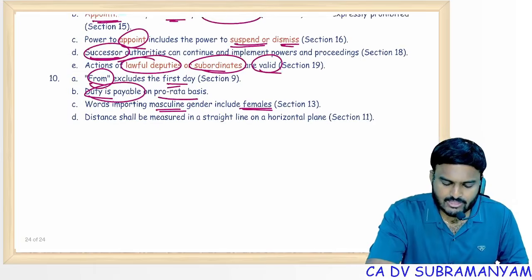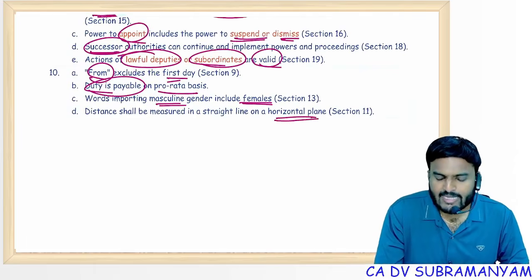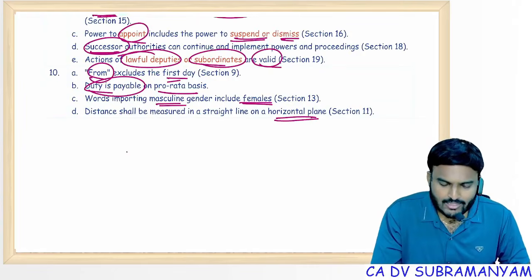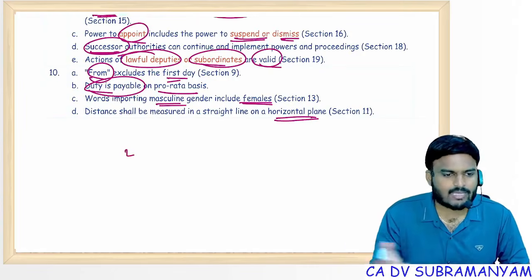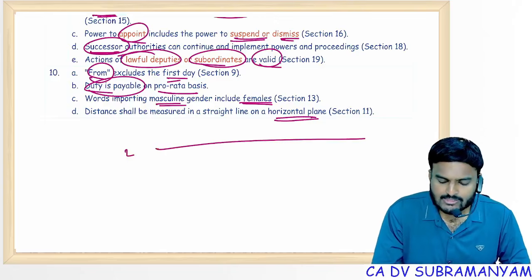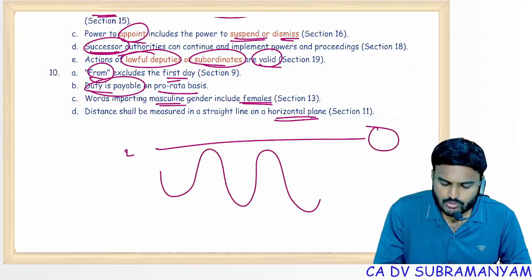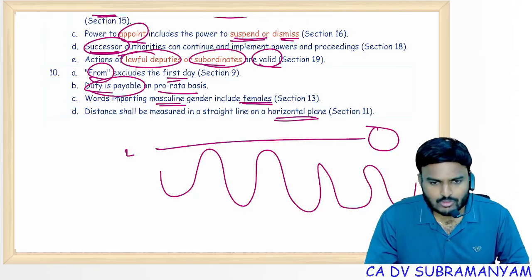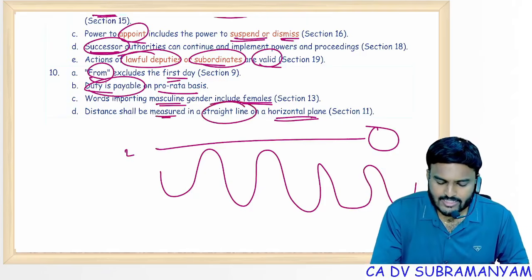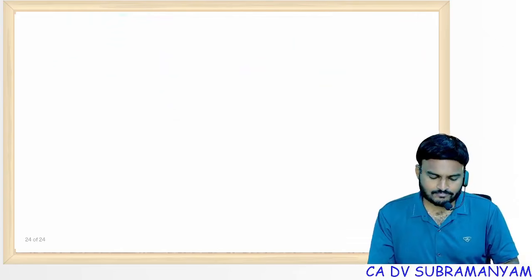Distance shall be measured in a straight line on a horizontal plane. In capital gains, for property, urban property or rural property, you have limits, right? 2 kilometers from the municipality. So how to measure the distance? Straight, on a horizontal plane, from the municipality to the location of the property. It's not the road route or train route. It's like the aeroplane route only. So distance shall be measured in a straight line on a horizontal plane.